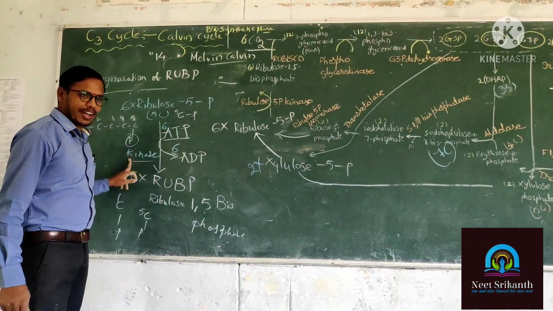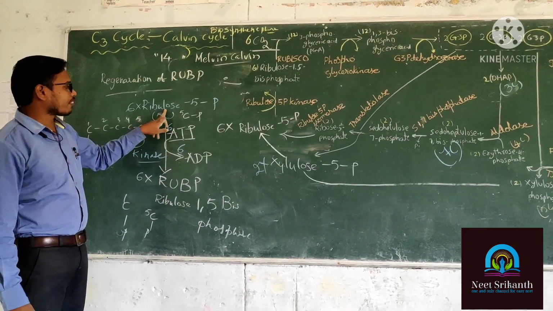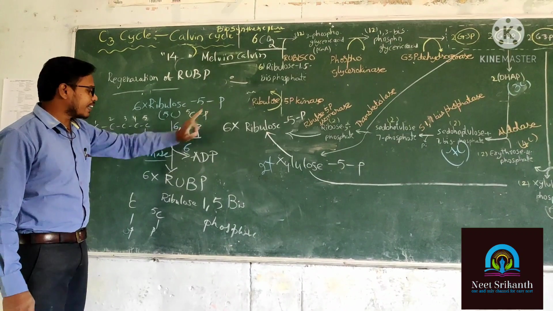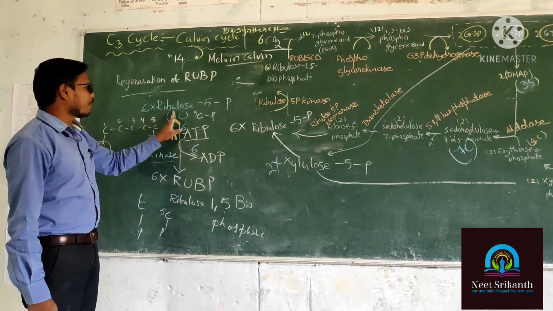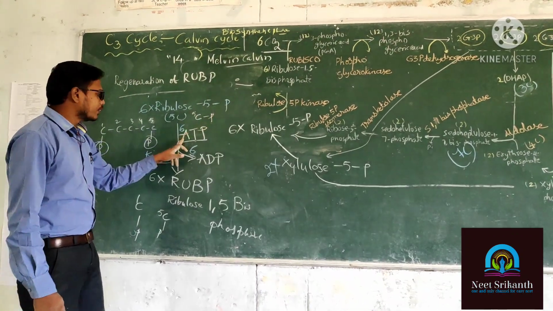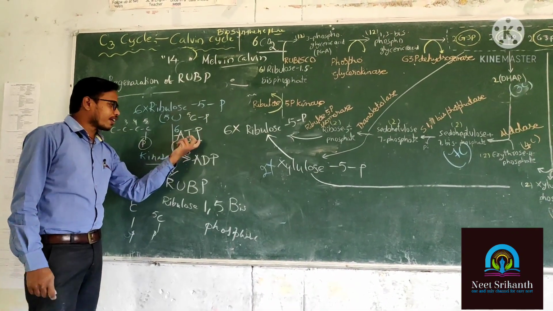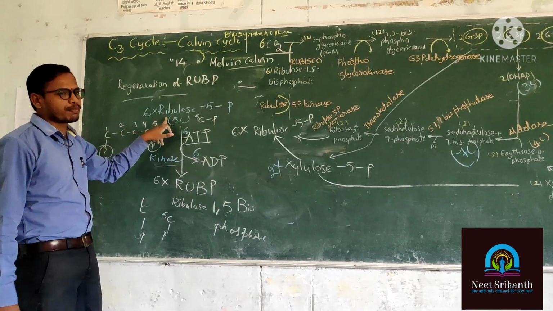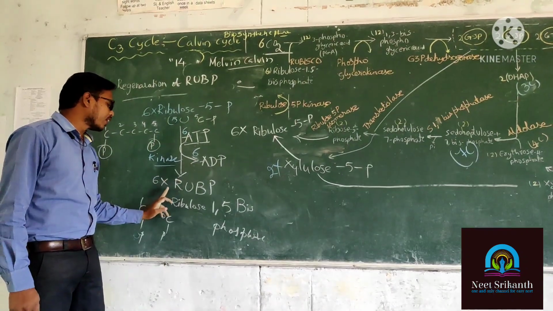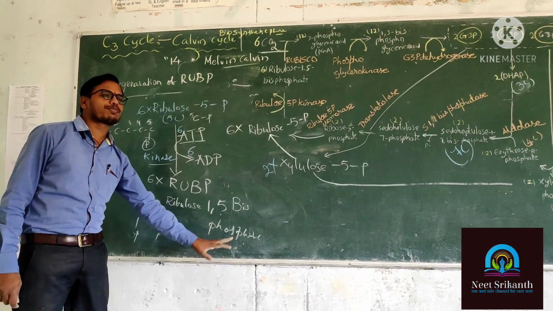In the presence of kinase enzyme, 6 molecules of ribulose 5-phosphate are turned into 6 molecules of RUBP. The 6 molecules of ribulose 5-phosphate utilize the ATP energy. One phosphate is lost from the ATP, attached to the first carbon of the ribulose 5-phosphate, and turns into ribulose 1,5 bisphosphate.